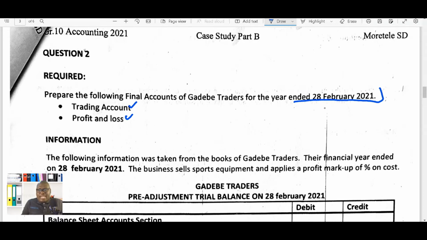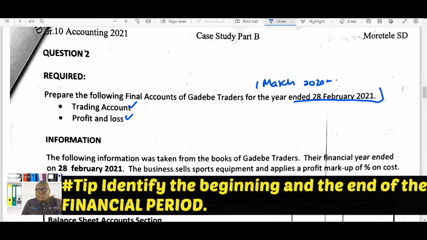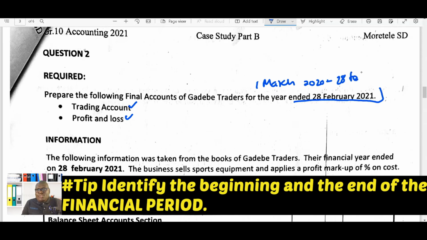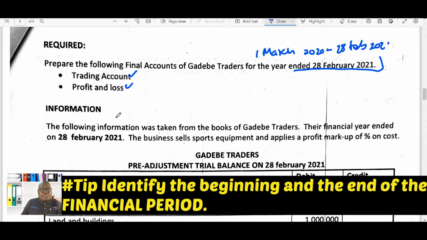So if it ends on 28 February 2021, it means it starts on 1 March 2020, and then the end will be 28 February 2021. So each and every time when you do something in accounting, you must be aware of your financial period. It's very important. And here we're given some additional information that we have to take into consideration.